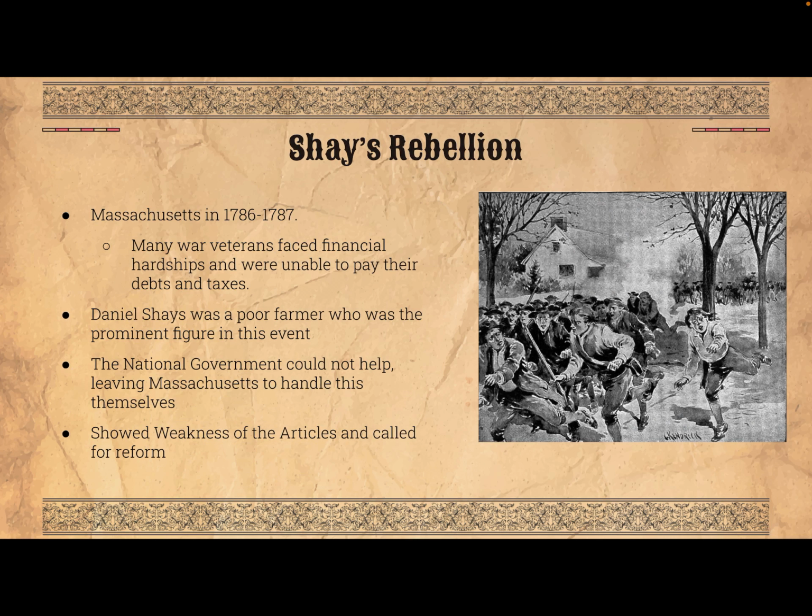This left Massachusetts to handle this themselves, and it was only after wealthy elites created their own army to send to stop this rebellion that it was stopped. In the end, this showed the weakness of the Articles and called for reform. This had an immediate effect, and James Madison knew that this was a problem. After this, they had the Annapolis Convention, which was the first convention that tried to create reform. This will be covered in a future video.